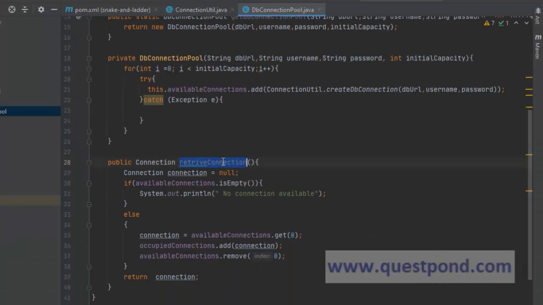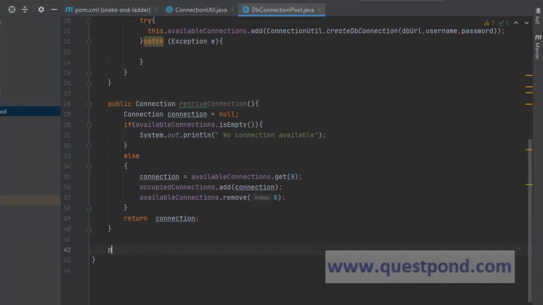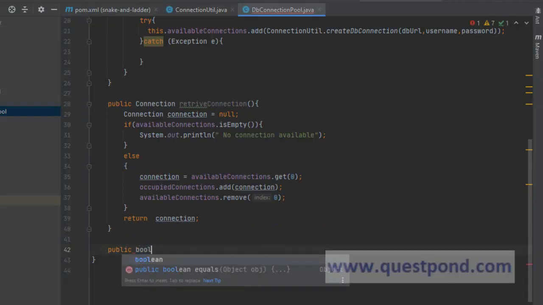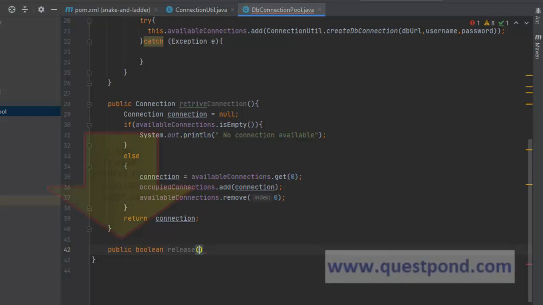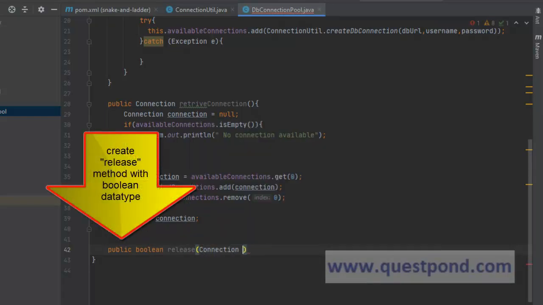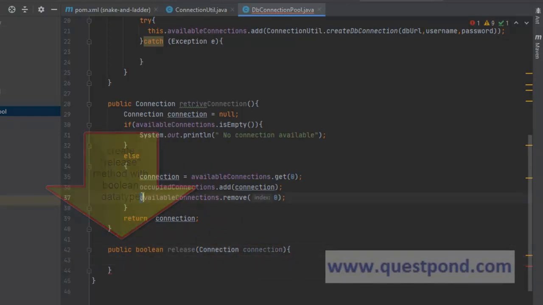Just like retrieve connection, we will also have to create a method. We can call it Boolean and say release, which will release the connection. For releasing connection, we will require the connection object. What we can do is, we will do vice versa.